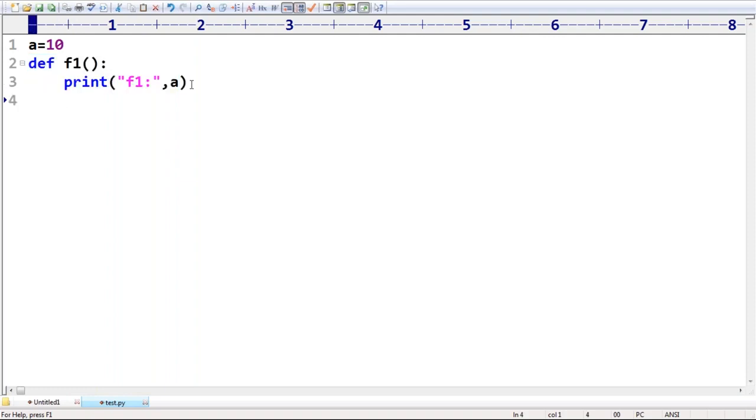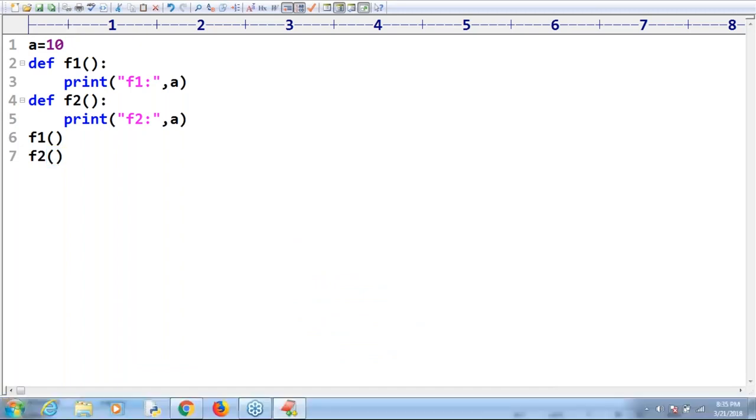Now have a look once. I'm taking the f2 function, and in f2 I'm also trying to access a. Is it valid or not? Yes, no problem at all, because this global variable is available for all functions in that module. Remember that. Now let me call f1 and then f2.